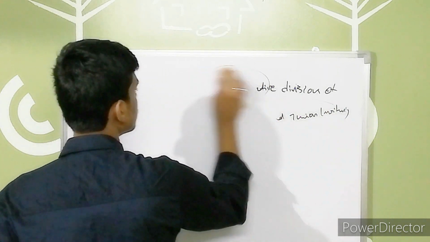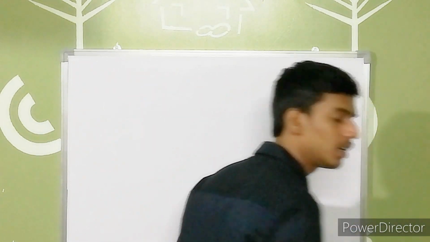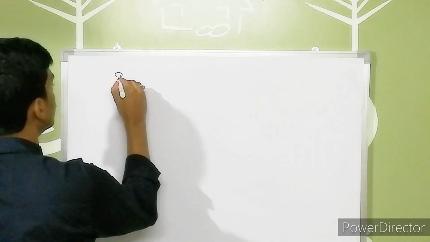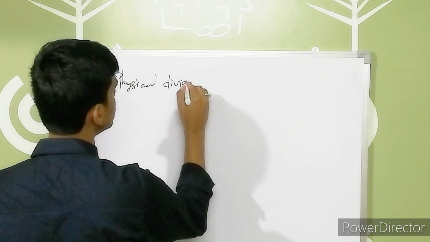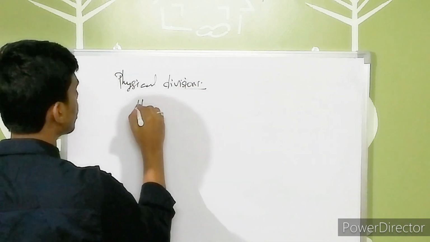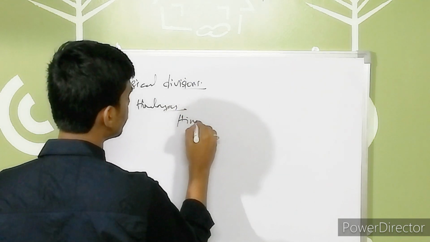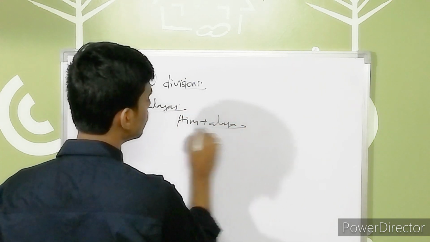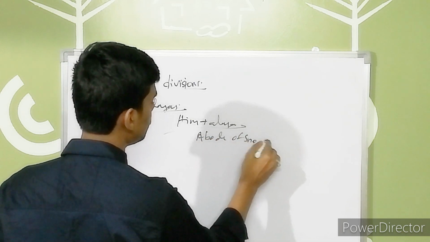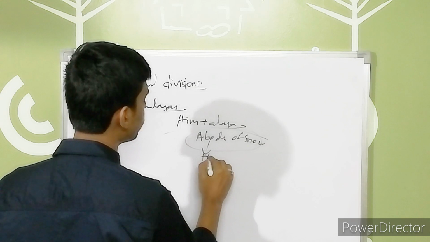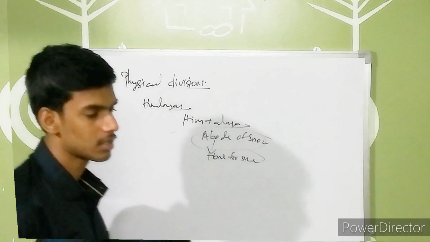Let's move into our physical divisions of India. When I'm talking about the physical divisions, we've already seen those names in the previous session. The first thing we have to talk about is the Himalayas. The name Himalayas comes from Him plus Alaya, which means abode of snow. Abode means nothing but the home for snow. It is regarding the Himalayas.